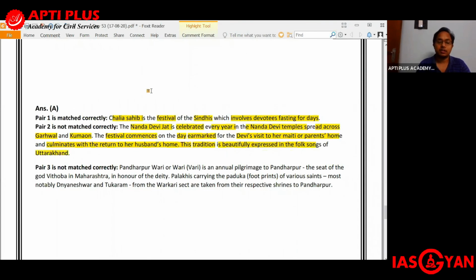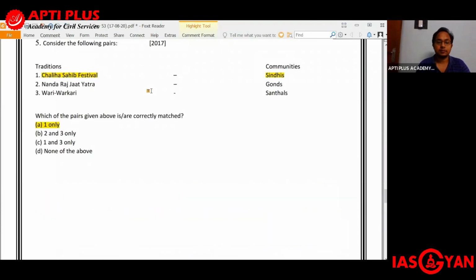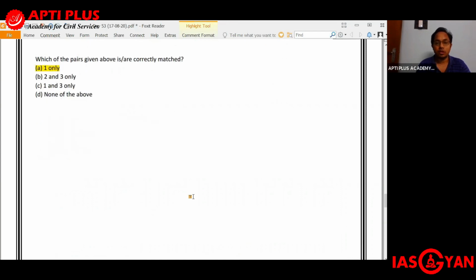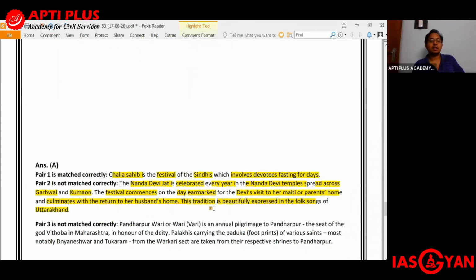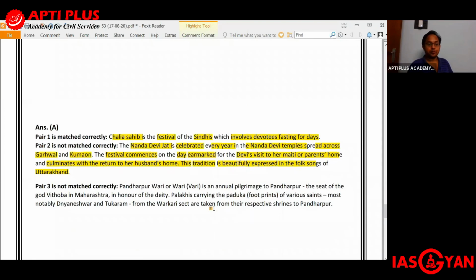This tradition is beautifully expressed in the folk songs of Uttarakhand. Okay, so Nanda Raj Jat Yatra. That is not for the Gond community, but rather we get to see the Nanda Devi Jat. It is celebrated every year in the Nanda Devi temples spread across Garhwal and Kumaon. The festival commences on the day which is earmarked for the Devi's visit to her parents' home, and finally it concludes on that day when she is supposed to return back to her husband's home. Now, this tradition has been beautifully expressed in the folk songs of Uttarakhand. So it's not Gond, it is the Uttarakhand community.